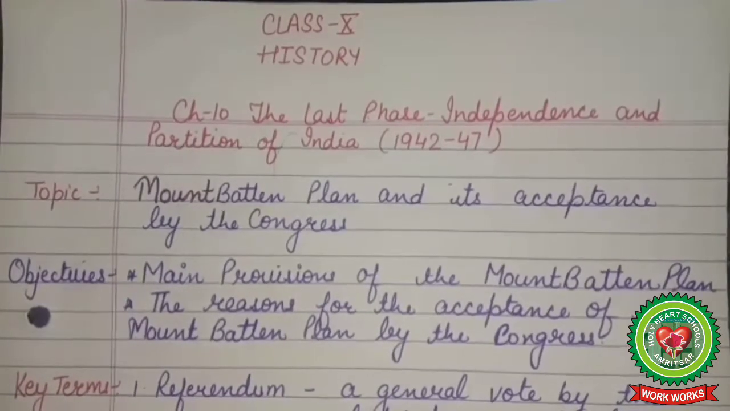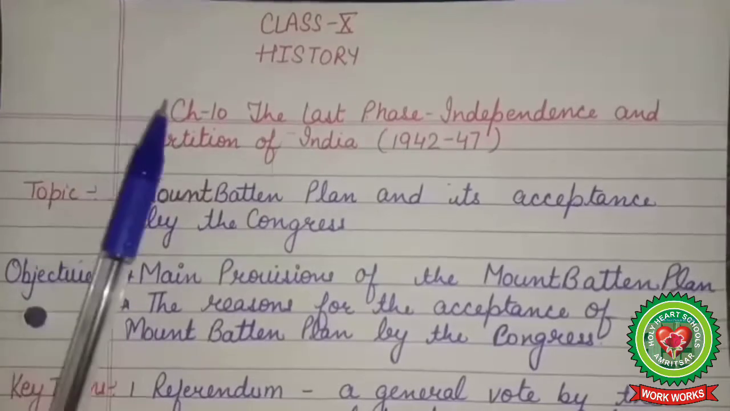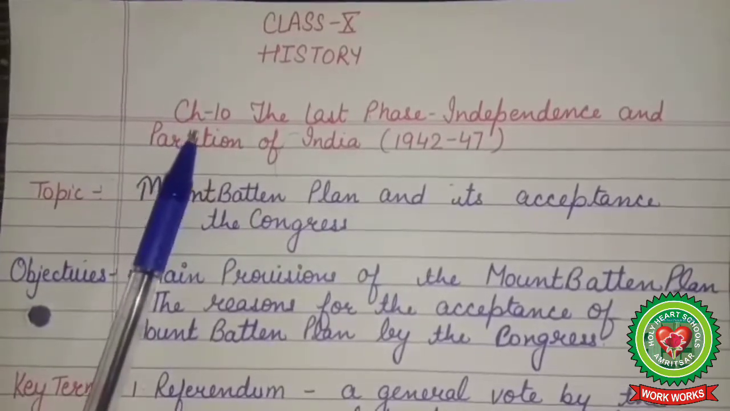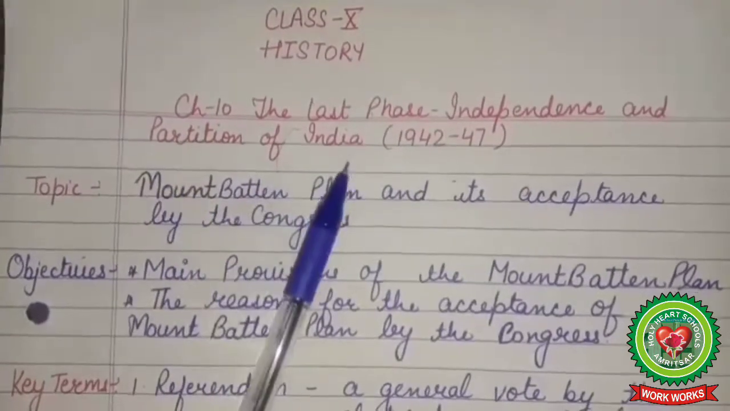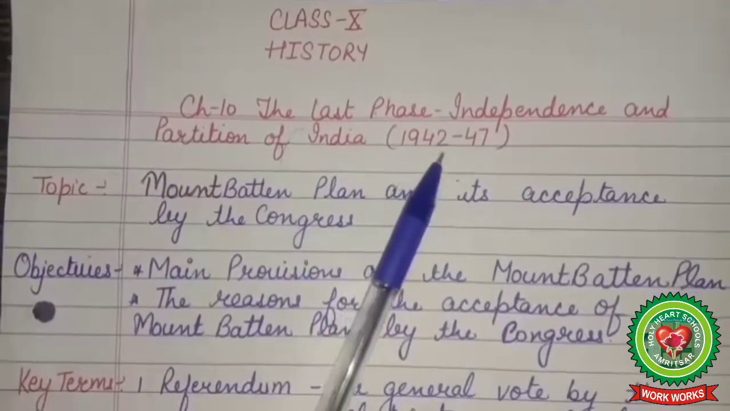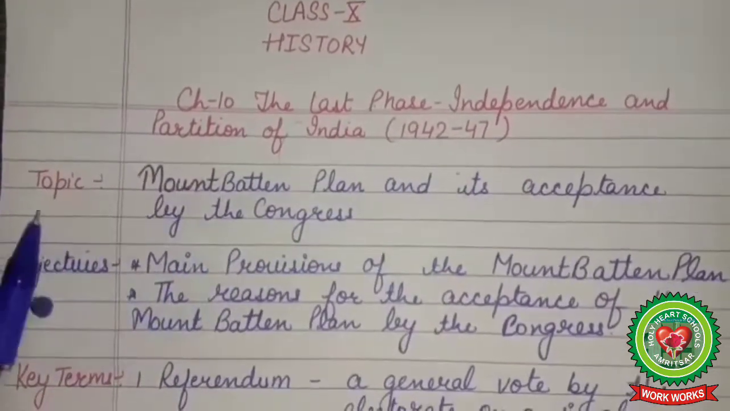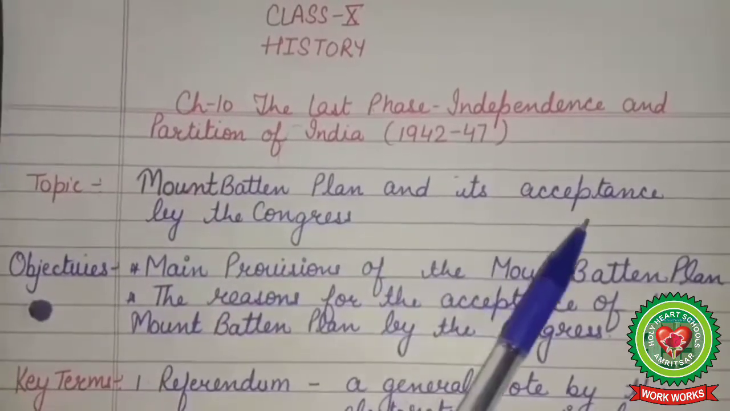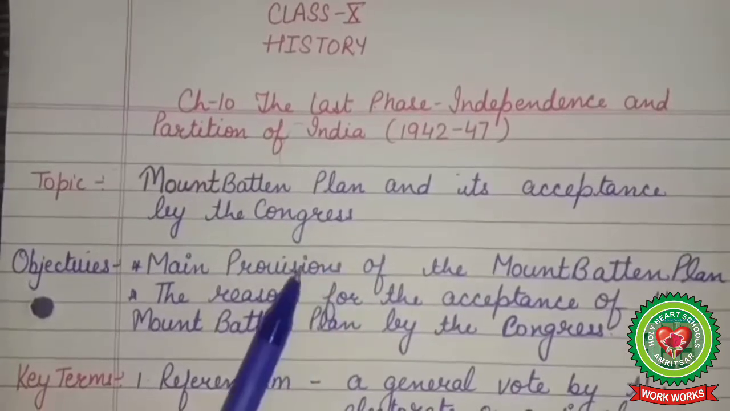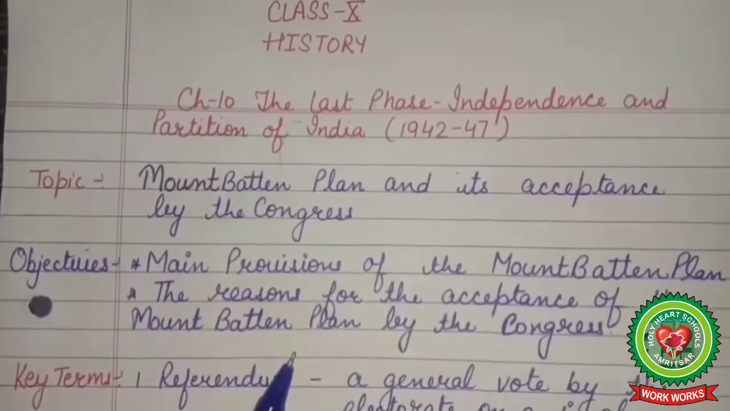Class 10th. Today we are going to start with a new chapter, chapter 10, the last phase, independence and partition of India from 1942 to 47. Today's topic is Mountbatten Plan and its acceptance by the Congress. We will discuss the following points.